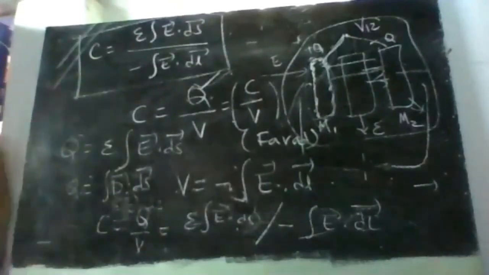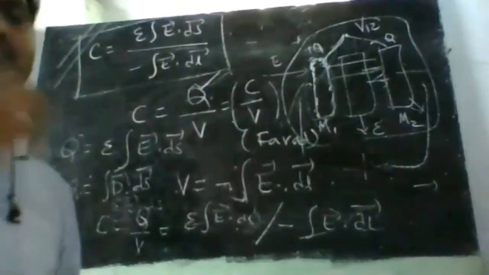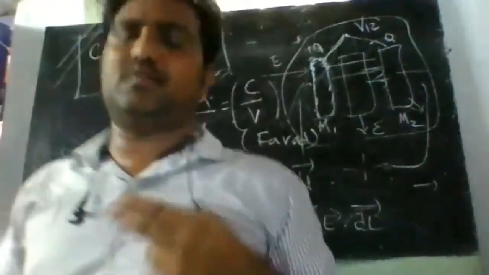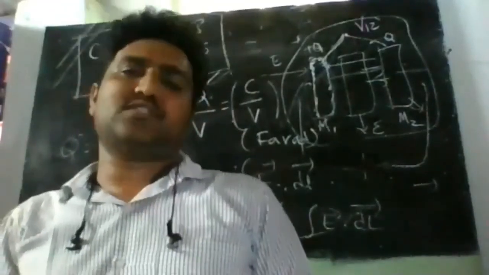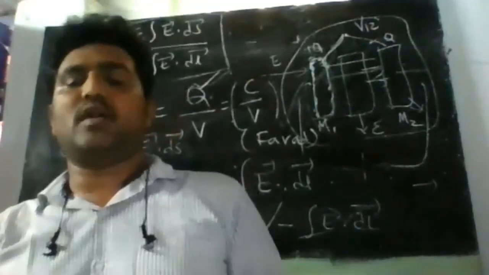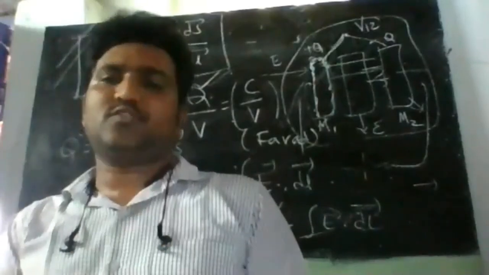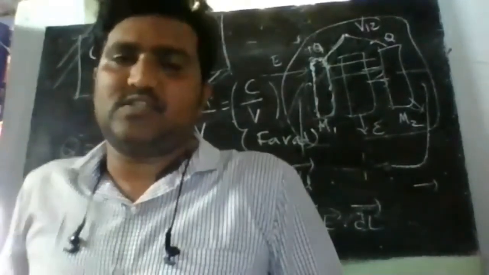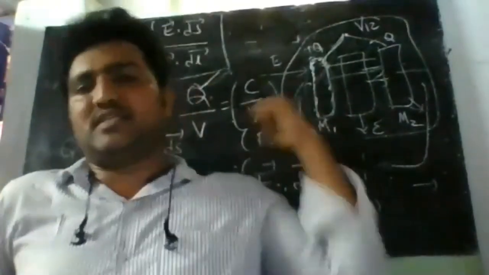How to use each of these, we will tell in the next class. In the next class we will see how to calculate capacitance for two specific examples. One, parallel plate capacitors, which we have all heard about, and then spherical capacitors. For these two we will see how to calculate capacitance. That we will continue in the next class. Any doubts in this thing you can